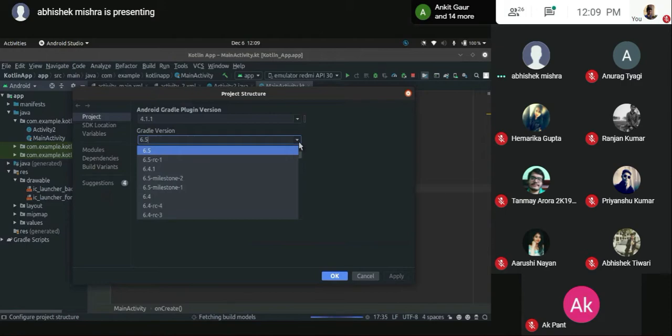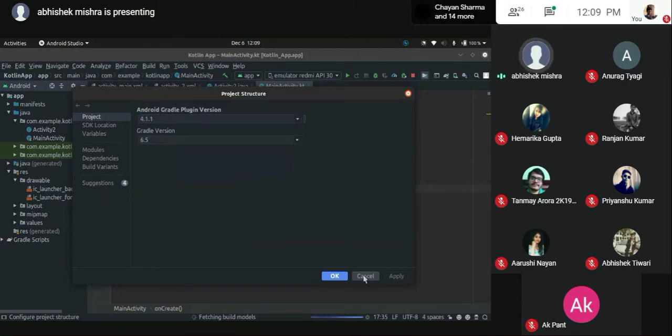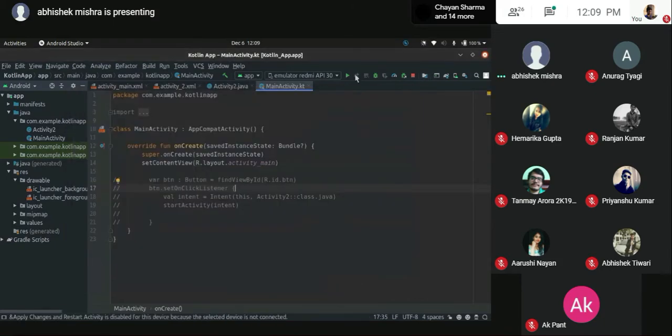Gradle is basically the thing that enables us to build the application. You cannot build an application without this. It won't work. And Gradle plugins, these are default configured. You don't need to worry about it. This is syncing with your Gradle, and when you run, it is not necessary for you to do this. When you run it, it will automatically sync.